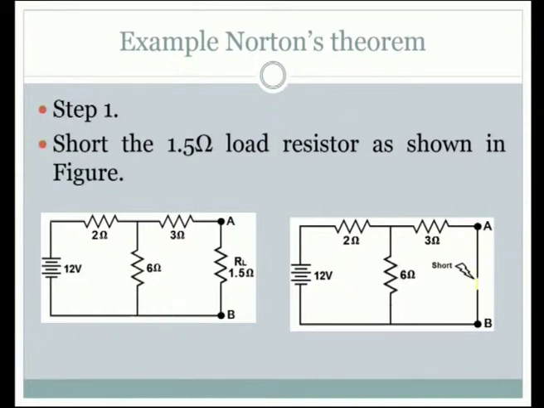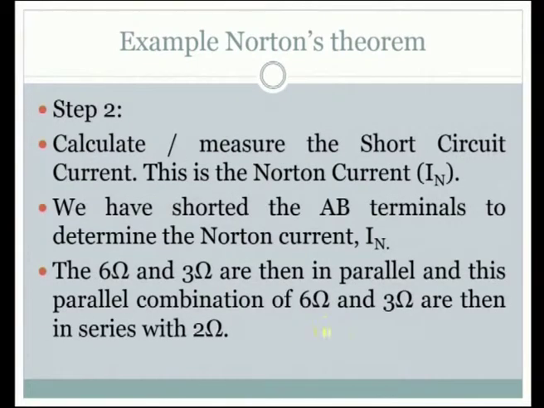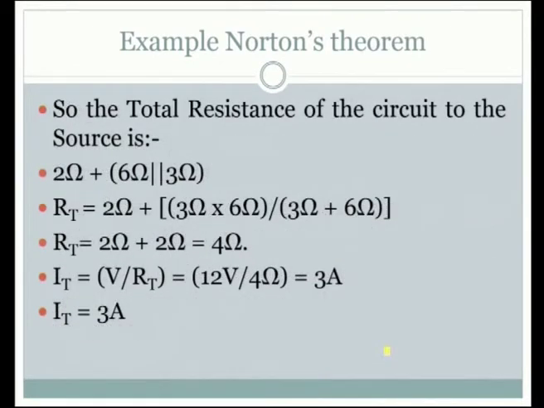See, when this is short circuited, 6 and 3 are in parallel, the two terminals are connected, and this is in series with the 2 ohm. That is what is explained in this paragraph. So, the calculation is done. The total resistance of the circuit to the source, in short we have got the value. As I said, the RT and Rn will be the same. So, this is how it is calculated.